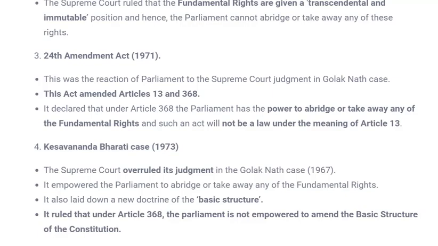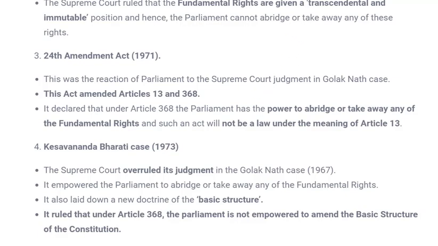And what did that declare? The clause in Article 13 said that nothing in this article shall apply to any amendment of the Constitution made under Article 368. That means any amendment done by 368 was not to clash with Article 13. Article 13 could not protect our fundamental rights if they needed to be amended according to Article 368. It also declared in Article 368 that Parliament has the power to abridge or take away any fundamental right, and such an act will not be law under the meaning of Article 13. So this was done in the 24th Amendment Act.